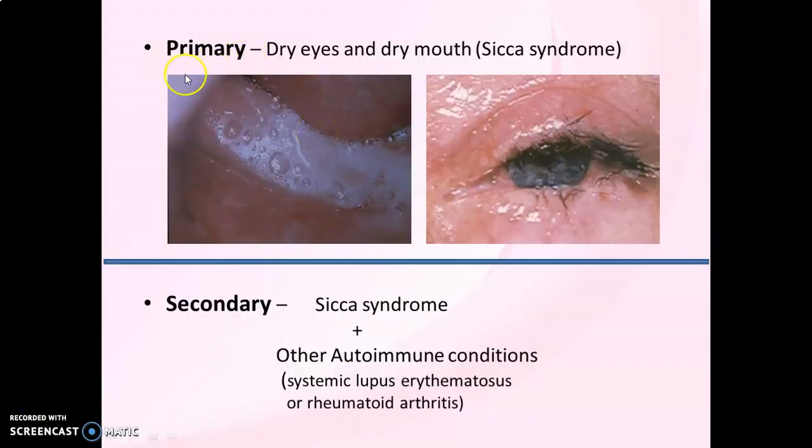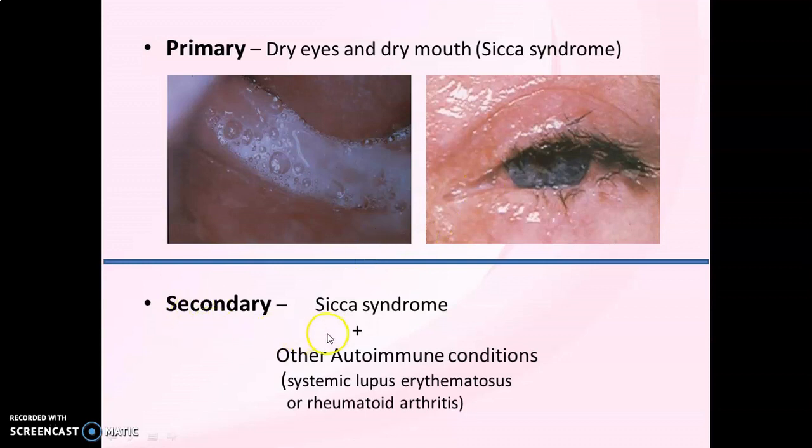As I mentioned already, the primary Sjogren syndrome is not associated with any other autoimmune disorder, and it affects the salivary and lacrimal glands only. As it affects the salivary glands, there is reduced production of saliva causing xerostomia. As you can see in this image, in the oral cavity the salivary secretion is less and the residual saliva appears frothy, and reduced lacrimal secretion or tear production causes xerophthalmia or dry eyes.